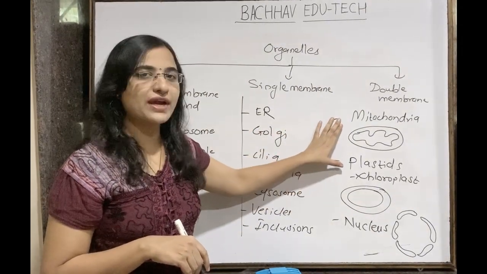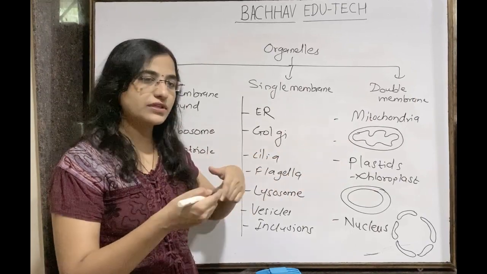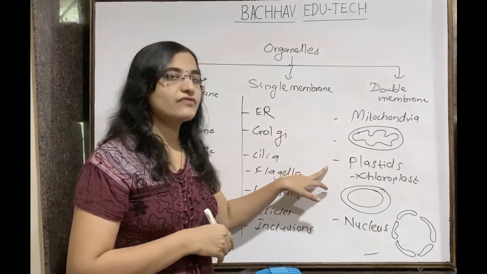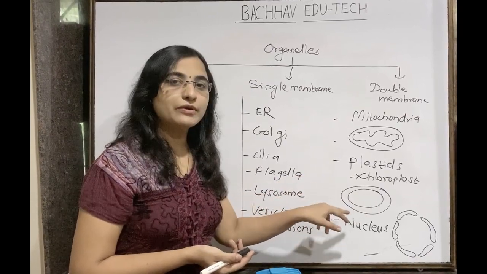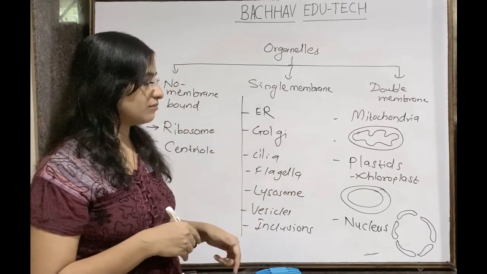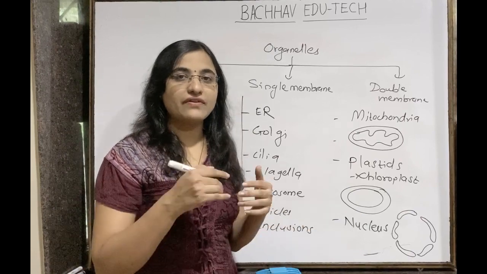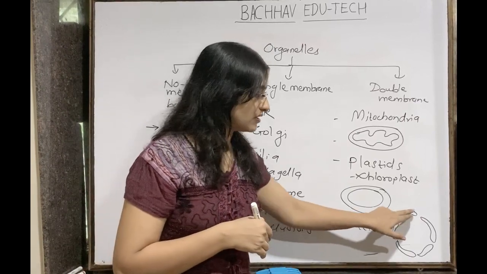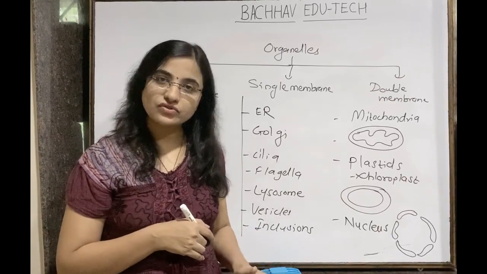Double membrane consists of mitochondria. You can see here the outer one is smooth and the inner one has different foldings. Then plastid consists of leucoplast, chromoplast and chloroplast. It has a double membrane, both membranes are smooth and regular, there is no irregularity between them. And then the nucleus, which is also a double membrane structure with pores. These are nothing but the pores, but this is also basically a double membrane structure.